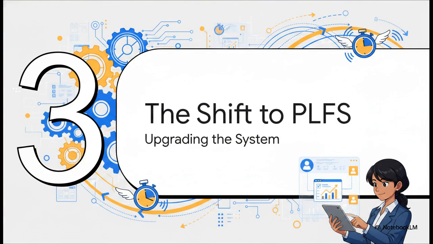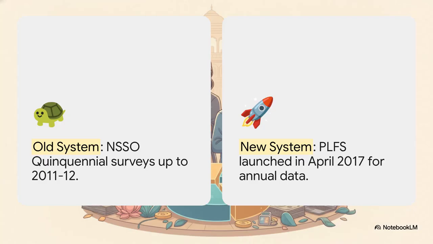Section 3, the shift to PLFS, or upgrading the survey system. Because honestly, relying on 10-year-old data just isn't fast enough anymore. For the longest time, the reliable estimates came from the National Sample Survey Office, the NSSO. But their surveys were quinquennial, meaning they only happened every 5 years. The last one of those was in 2011-12. If you're trying to manage a fast-moving modern economy, 5-year-old data is basically ancient history.